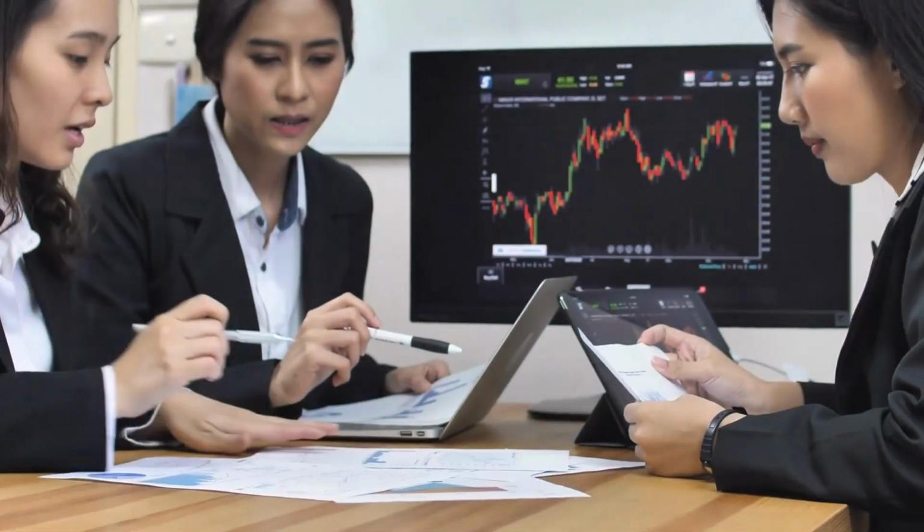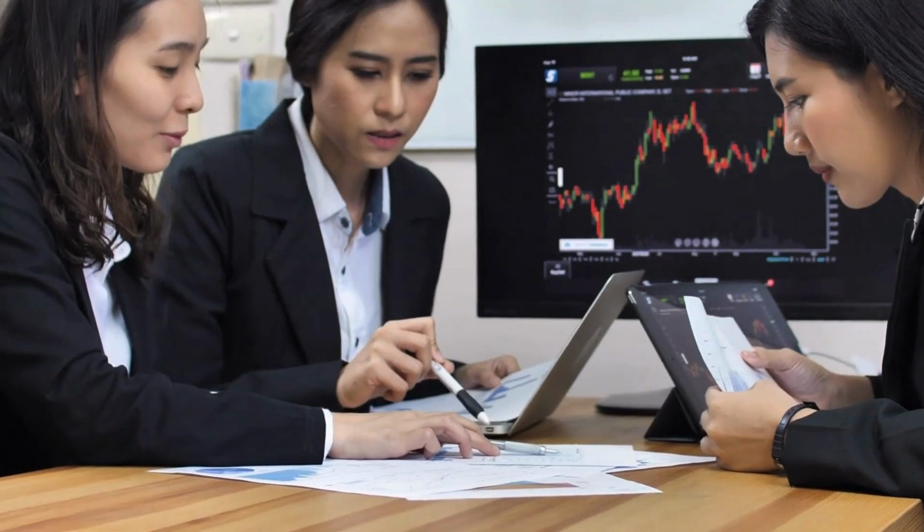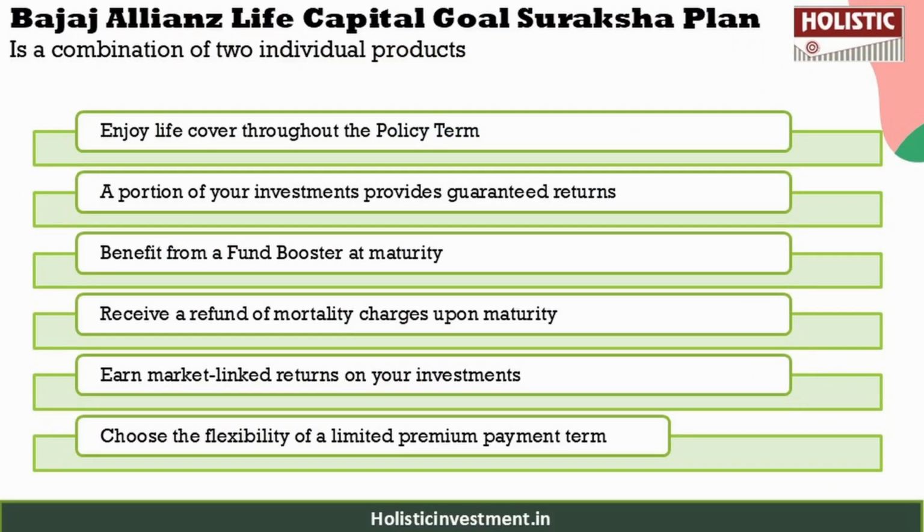Now, before analyzing this policy, let us first understand what this policy is about. Basically, this policy is a combination of two individual products: Bajaj Allianz Life Goal Assure 2 and Bajaj Allianz Life POS Goal Suraksha plan. One is a unit linked non-participating individual life savings insurance plan and the other is a non-linked non-participating individual life insurance savings plan. The combination of these two products is this policy.